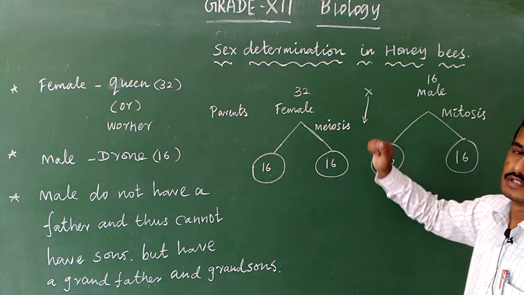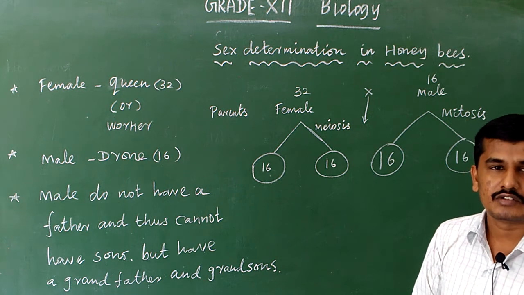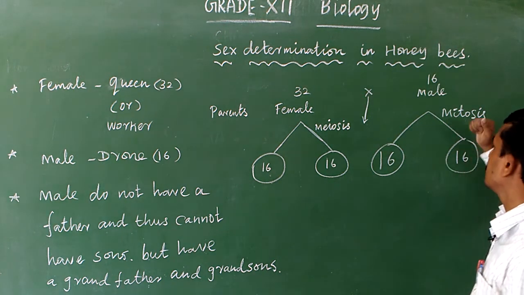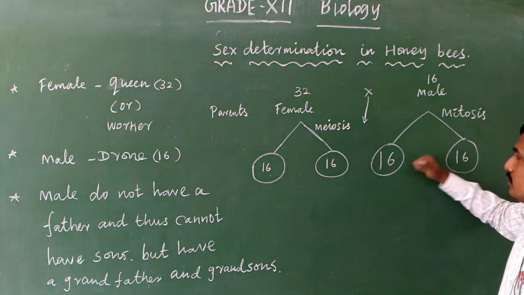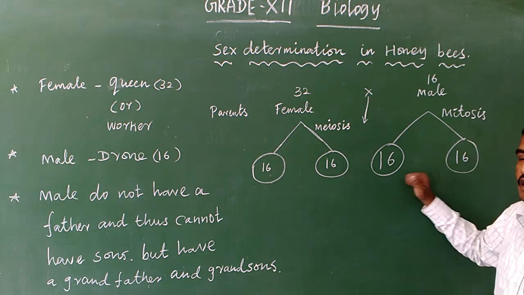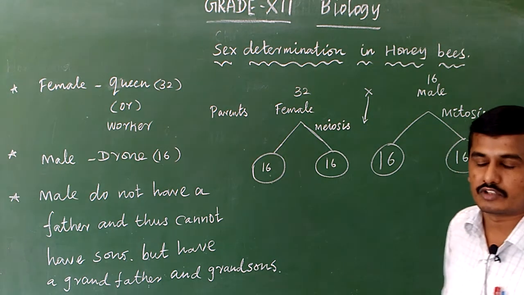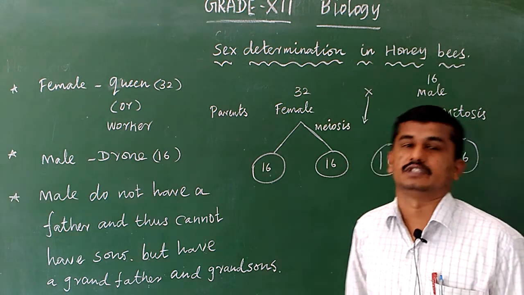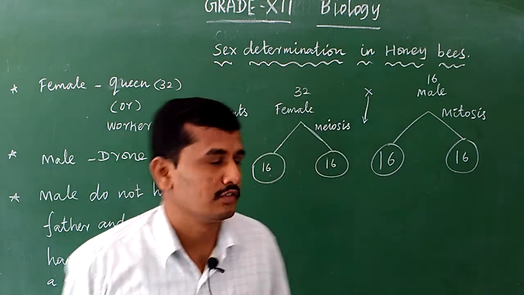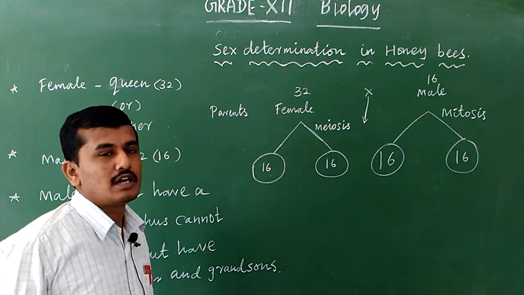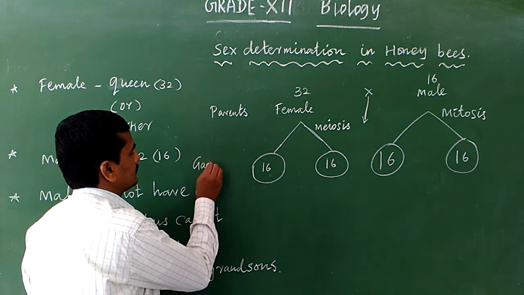Here it is different. Generally in higher organisms, sexual reproduction means meiosis occurs during gamete formation, but here the mitosis process takes place. So after mitosis, the male organism produces gametes, and all the gametes contain 16 chromosomes. Mitosis is otherwise known as equational division: the chromosome number is the same as the parent. If the chromosomes are reduced to half, that is meiosis. What is this? This is a gamete.